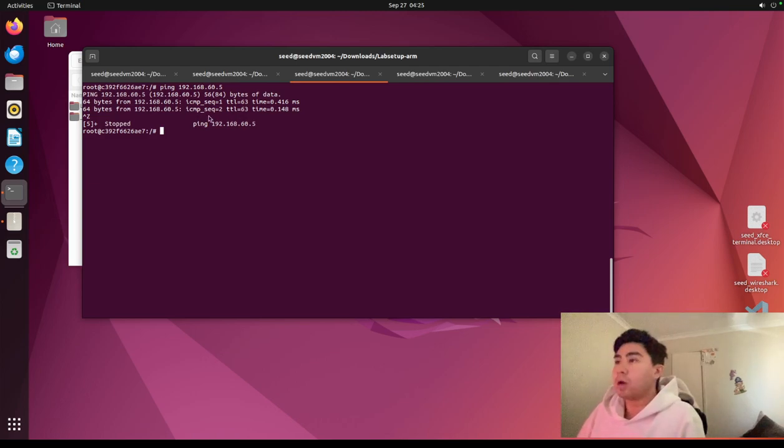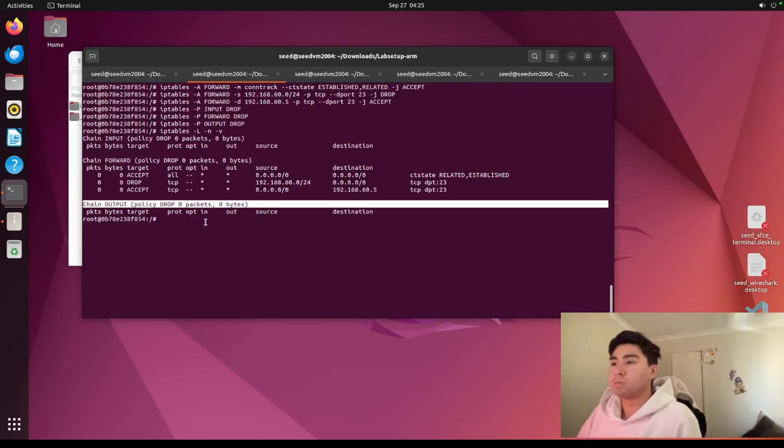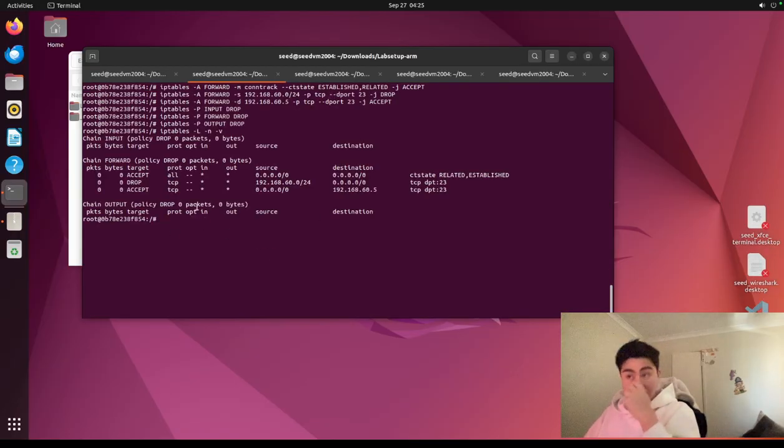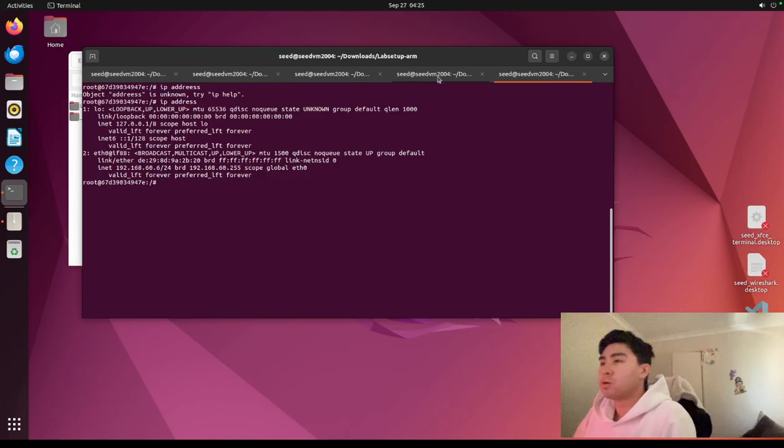Yeah, so I'm back. Okay, let me clear that. So we have everything running. Essentially, they want to see internal hosts unable to connect to external hosts. So we'll do telnet 10.0.9.